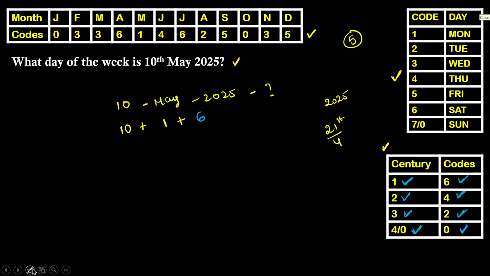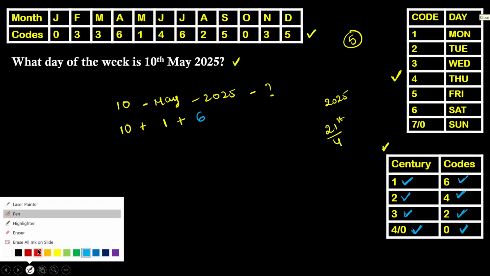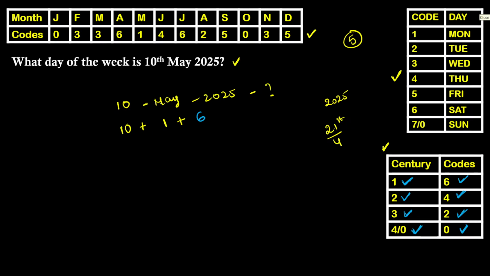I would like to repeat. This is the third value. Observe this one carefully. Date same as date. In the place of month, I want you to write its month code. And then you guys need to identify to which century the given year belongs to. You guys need to divide it by 4.